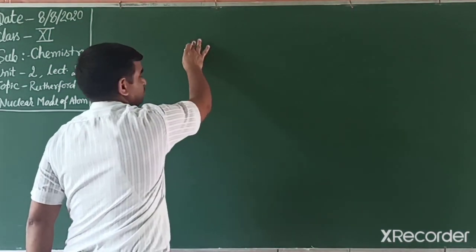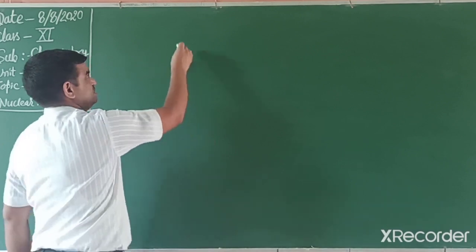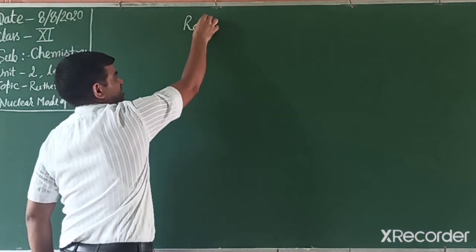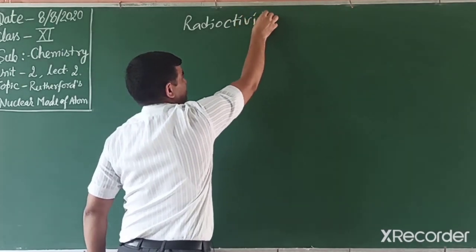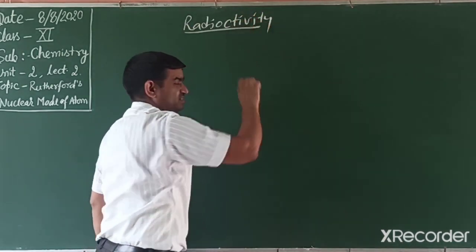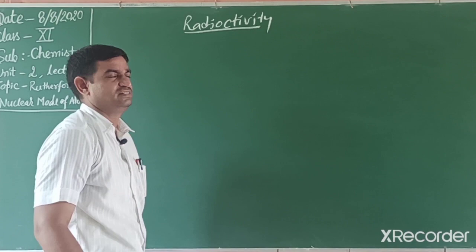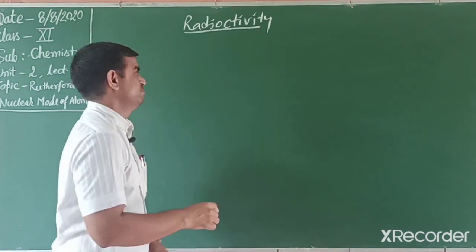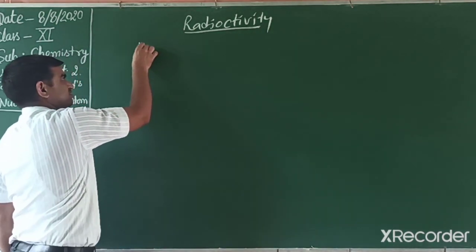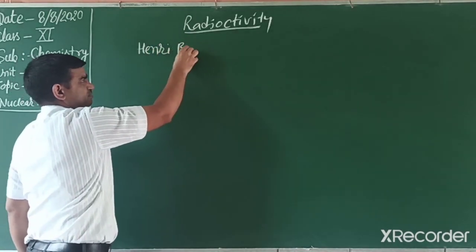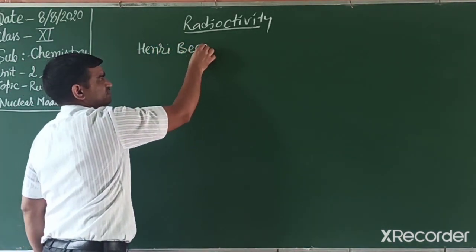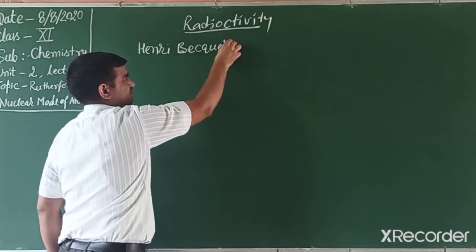A new term: radioactivity. This was given by the scientist Henry Becquerel.